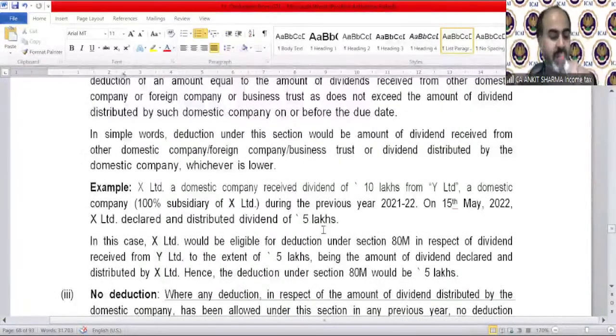Like, for example, X Limited, a domestic company, received 10 lakh from Y Limited, a domestic company. And on 15th May, X Limited declared 5 lakh as a dividend. So what will be the deduction? Deduction will be the lower. That will be 5 lakh. So under section 80M, you can claim 5 lakh as a deduction.